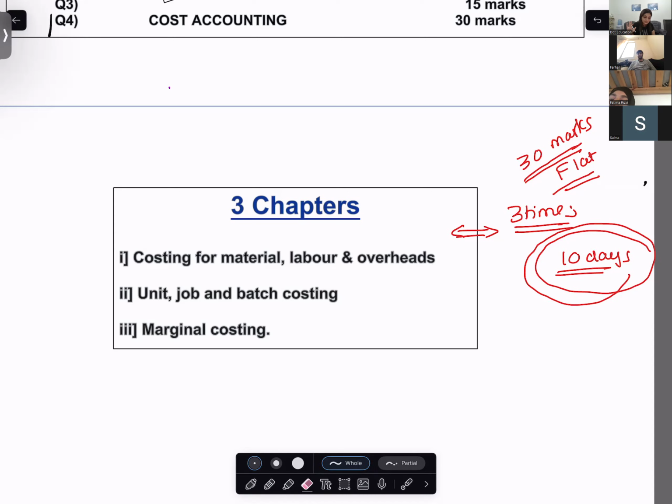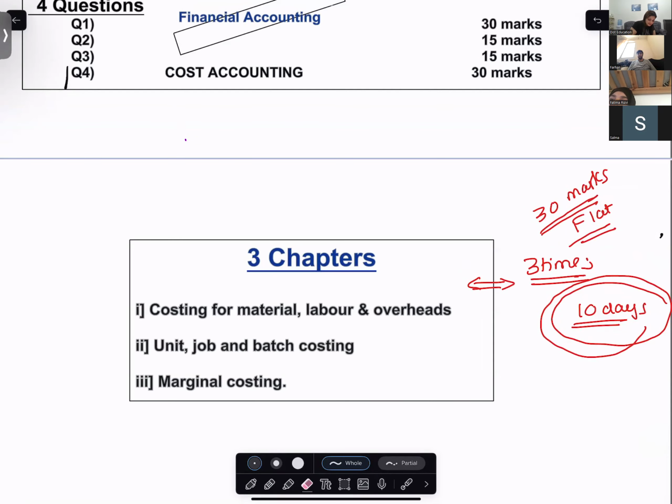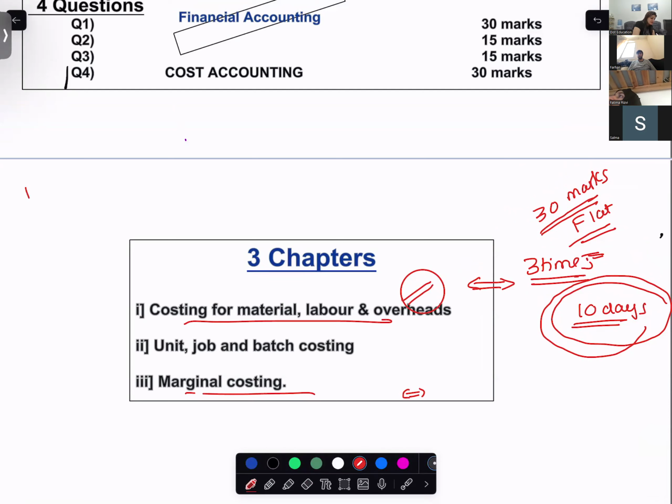Okay, miss. Now understand absorption costing, marginal costing. First, you complete absorption costing completely. Once your 3 times is done completely for absorption costing, you will go to marginal. Once you finish one time, you will.